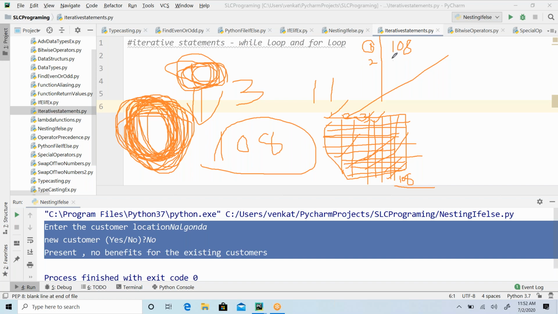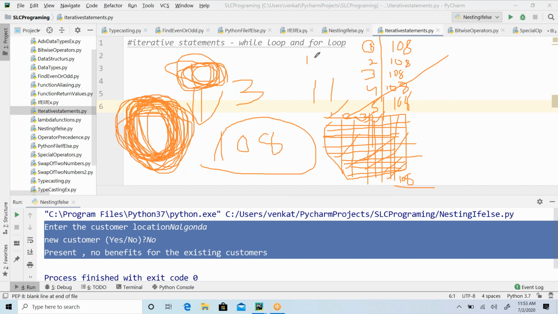Next number is 2, also less than 108, so I do it again. Then 3. The number 108 is not going to change, because every time before going to the next round I check whether I am completed with my 108 or not. What is my round number? 4 is less than 108, meaning I did not reach it. In that way I compare my number with 108 every time.